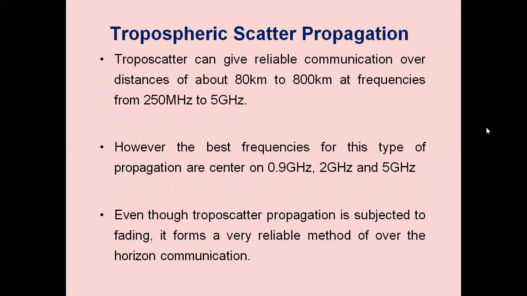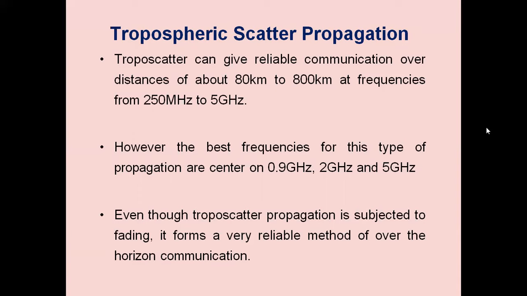Even though troposcatter propagation is subjected to fading, there are some fading effects. What is fading? The fluctuations in the received signal strength because of the scattering. So they are subjected to fading, but it forms a very reliable method of over-the-horizon communication for some regions. So we have propagation for frequencies from 250 megahertz to 5 gigahertz. The best frequencies used are 0.9 gigahertz, 2 gigahertz, and 5 gigahertz.